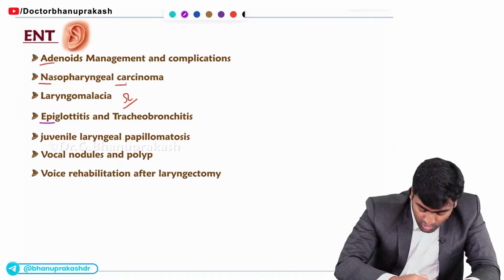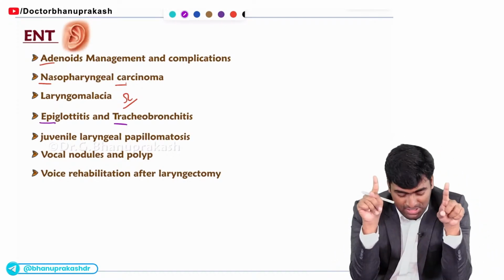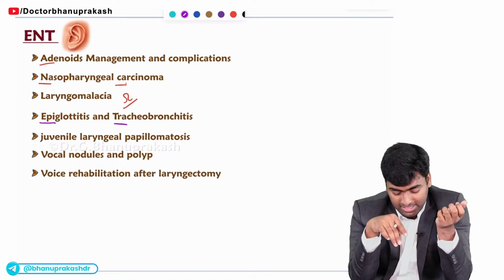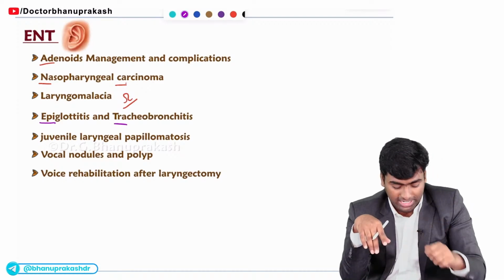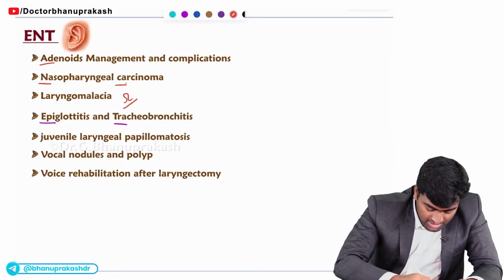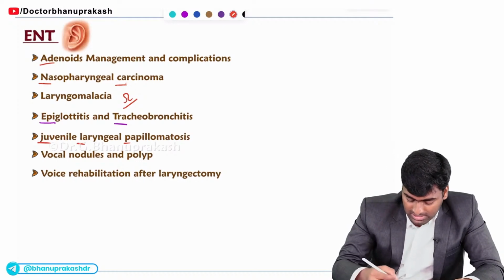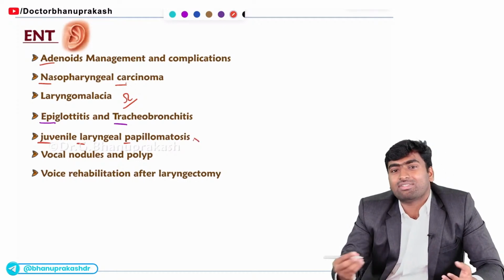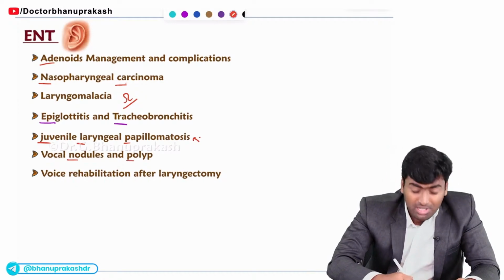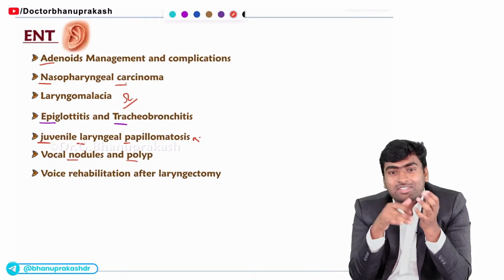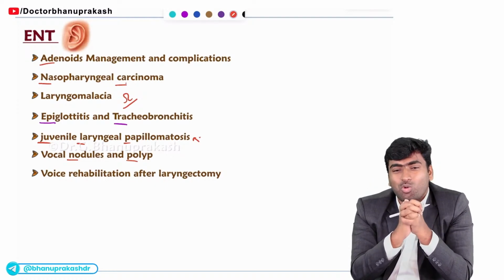And next, about epiglottitis and tracheobronchitis, they will give the typical history along with the image of the thumb sign in a case of epiglottitis, or the steeple sign in a case of tracheobronchitis. Fine. And about the next one, juvenile laryngeal papillomatosis, they will give the typical image and ask which of the following conditions this is. And about nodules and polyps, they do the same, along with the history of a teacher or a housewife. They will give the typical history and ask what the diagnosis is.